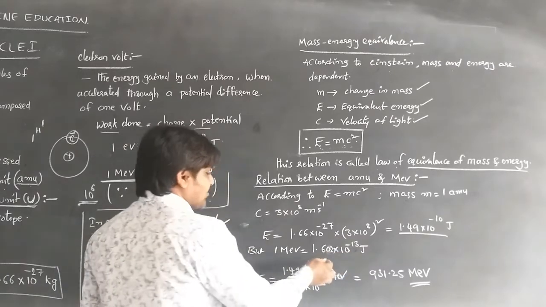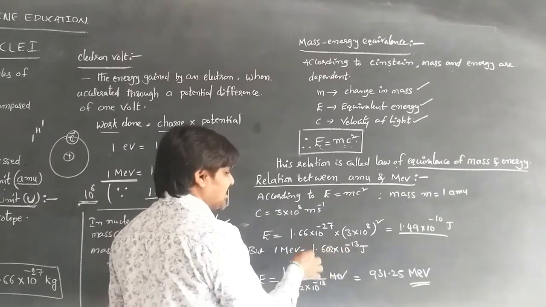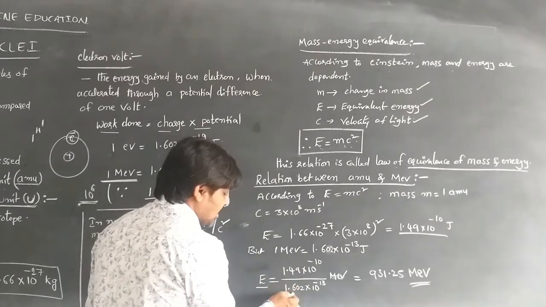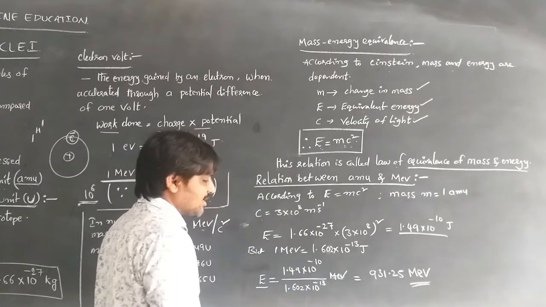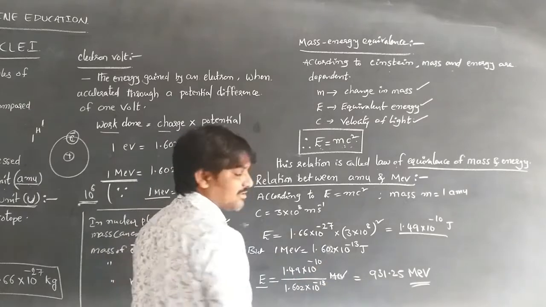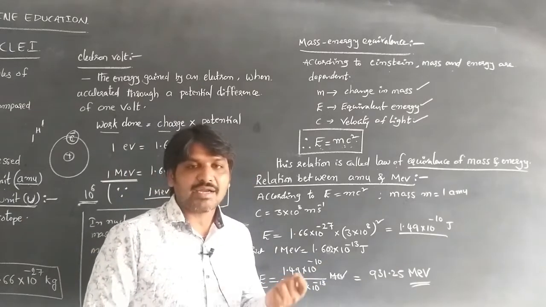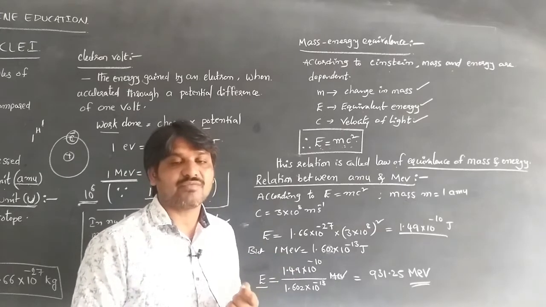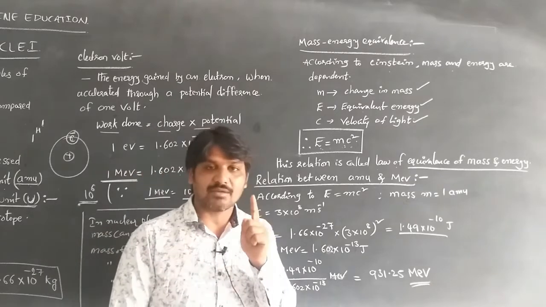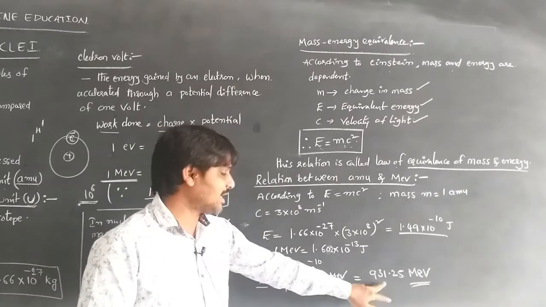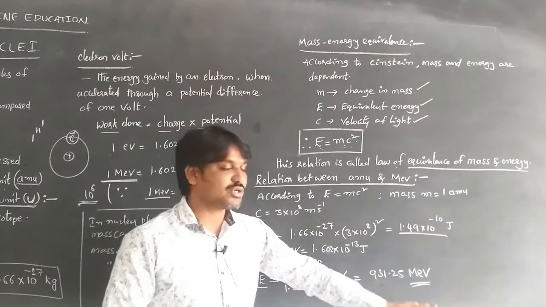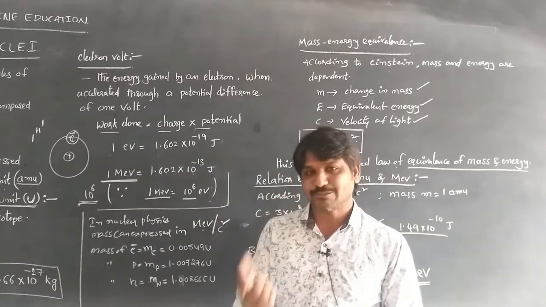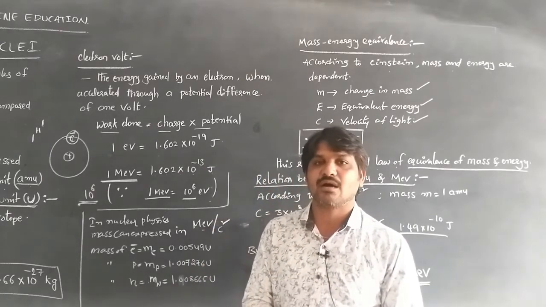If we want to know the value of the atomic mass energy, E in mega electron volts, we divide by 1.602 into 10 to the power of minus 13, and we get 931.25 mega electron volts. So for the mass of one atomic mass unit, the energy value is 931.25 mega electron volts.